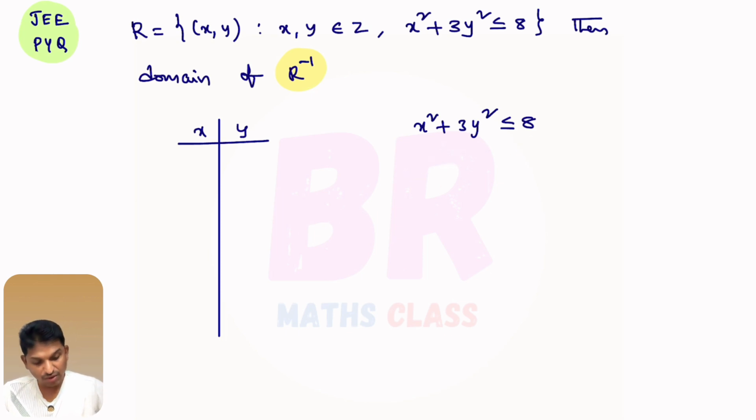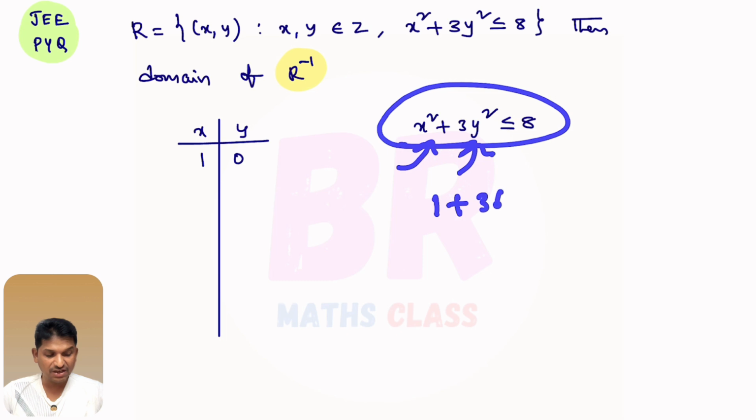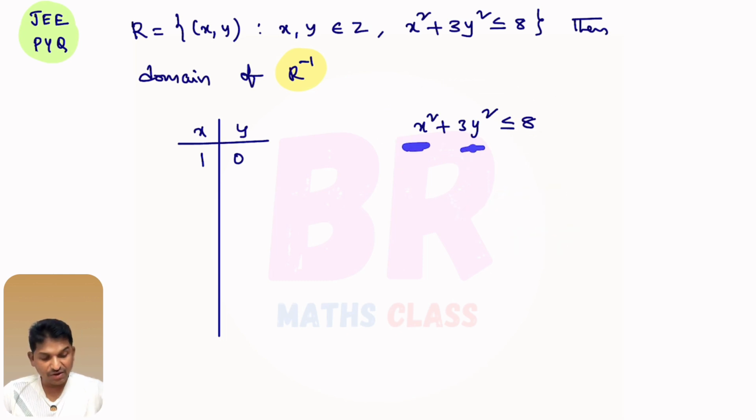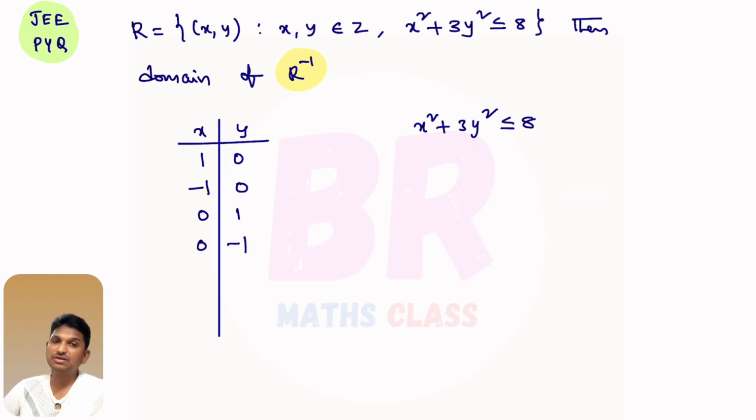So, here what I'll do, I'll take 1, 0, x value 1, y value 0. Does this inequality hold good or not? 1 plus 3 into 0, 1 is less than or equal to 8, satisfying. As here x square, y square is there, I'll write possible negative values also. Minus 1 comma 0 also satisfies. Try to understand, right? Now I'll check randomly for 0 and 1. I'll take x value 0, y value 1, right? 0 plus 3 into 1 less than or equal to 8. As 0 comma 1 satisfies, as x square, y square is there, 0 comma minus 1 also satisfies.